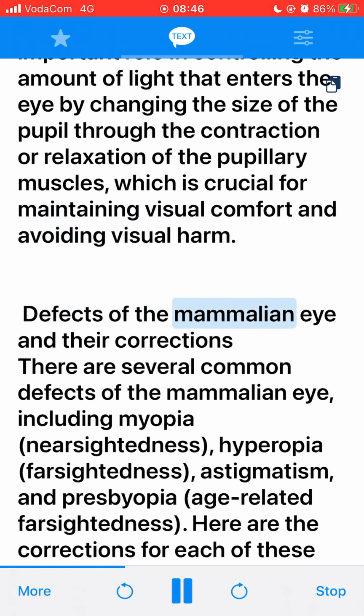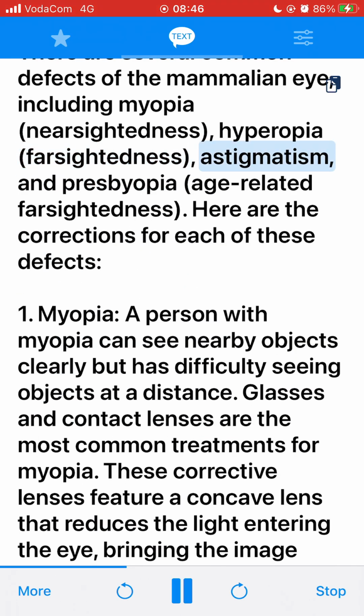Defects of the mammalian eye and their corrections. There are several common defects of the mammalian eye, including myopia (nearsightedness), hyperopia (farsightedness), astigmatism, and presbyopia (age-related farsightedness). Here are the corrections for each of these defects.